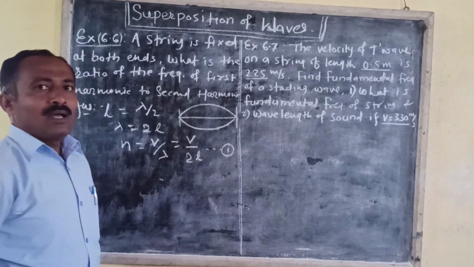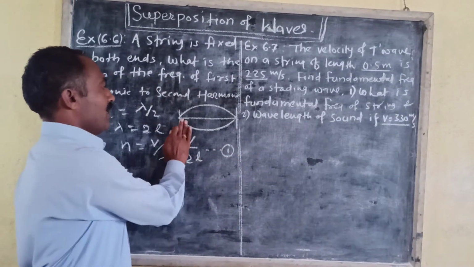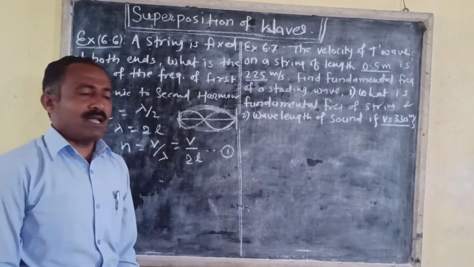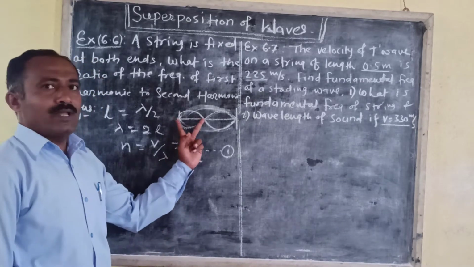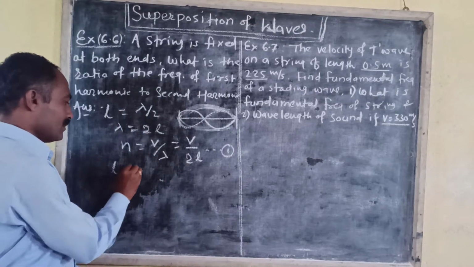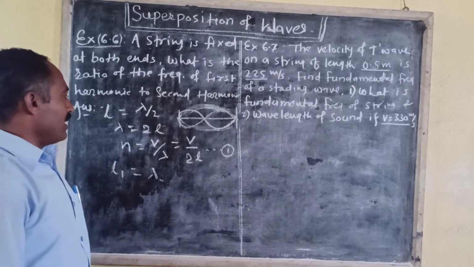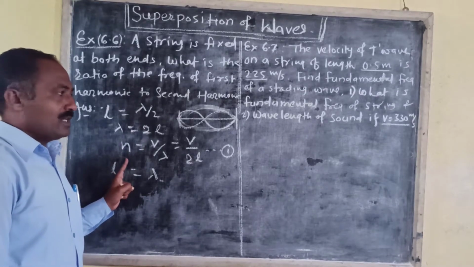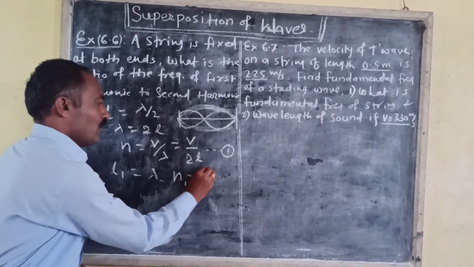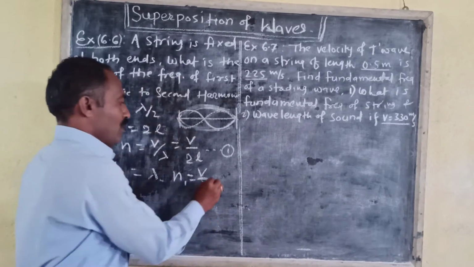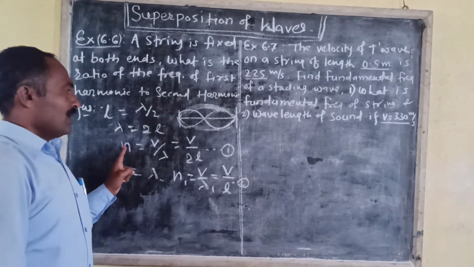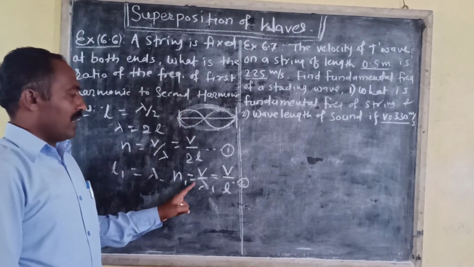Equation number 1. Now in the second mode, in the second harmonic, two loops will be formed. If lambda 1 is the wavelength and L1 is the length of one loop, then L1 is equal to lambda 1. If N1 is the frequency associated with this mode and lambda 1 is the wavelength, then N1 is equal to V upon lambda 1, which is equal to V upon L. Equation number 2.